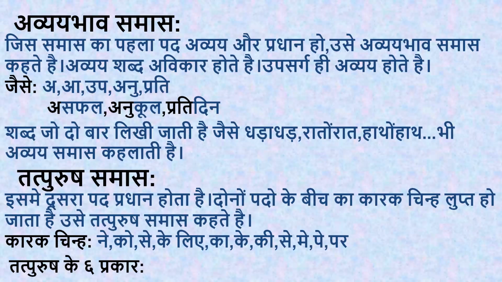In tatpurush samas also there are 6 types. 6 prakar hai. Okay, under tatpurush samas there are 6 types. Now what are they? Let us see. First is karma tatpurush.